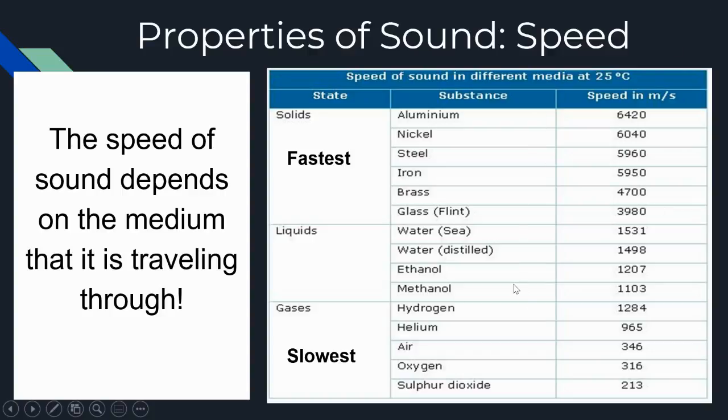We can actually look at this chart, and you can see the speed of sound travels the fastest in a solid, aluminum, and it travels the slowest in a gas, sulfur dioxide. So you can see the different speeds of different materials that sound is traveling through.